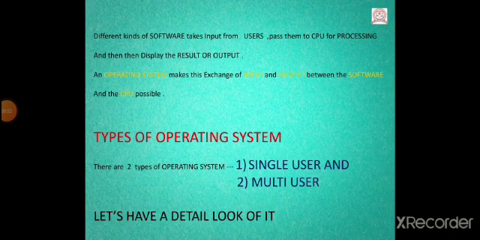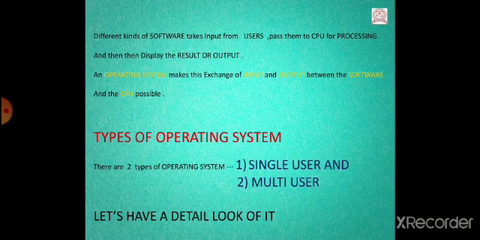Different kinds of software take inputs from the user, pass them on to the CPU for processing, and then help to display the result or output on the monitor. An operating system helps to make this exchange of input and output between the software and the CPU possible. Means the operating system makes the input and output possible.